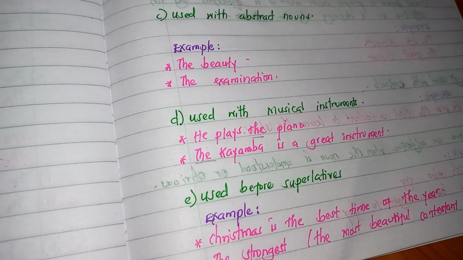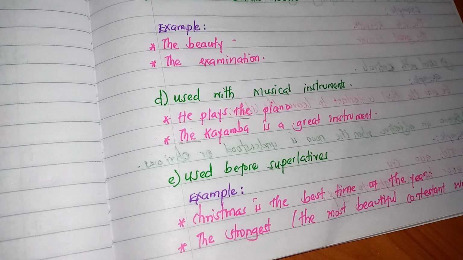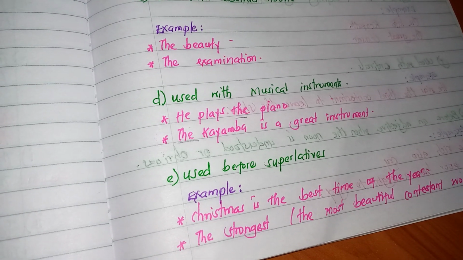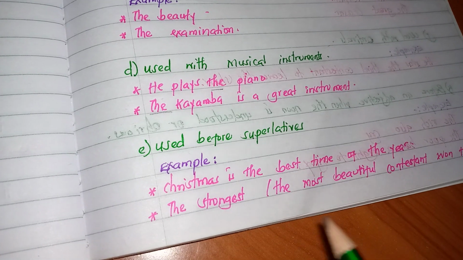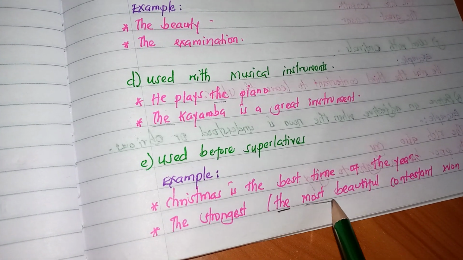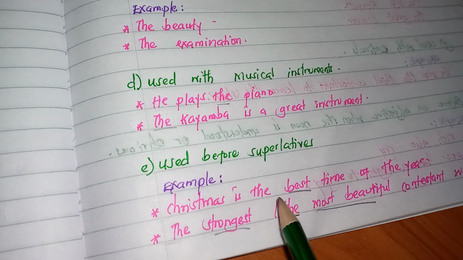It is also used before superlatives. For example, Christmas is the best time of the year. The strongest, or the best, or the most beautiful contestant won. Before the superlative most beautiful or strongest, we have the, and before best as superlative, we use the.